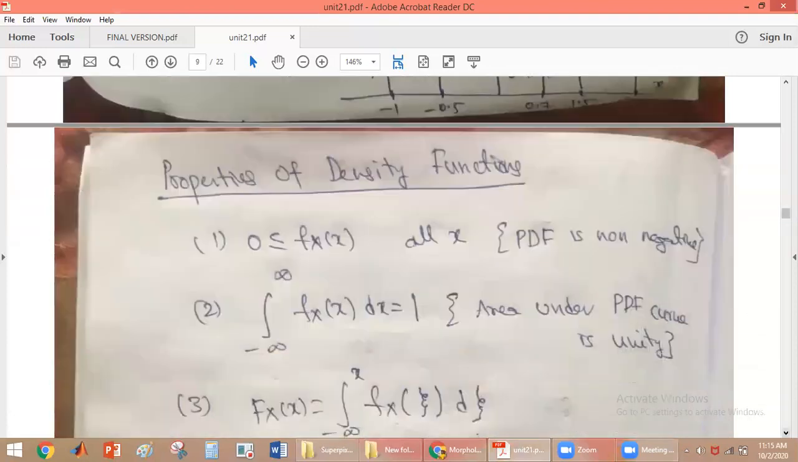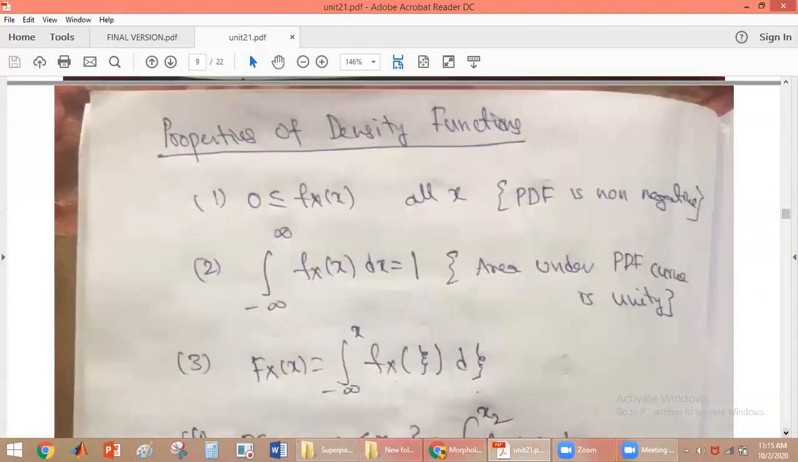Now we'll see what the properties of the density function are. The first property is that 0 is less than or equal to f X of x. It means that the probability density function is non-negative. The second property is that the integral from minus infinity to plus infinity of f X of x dx is equal to 1.